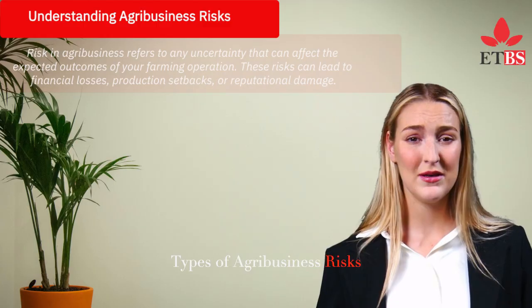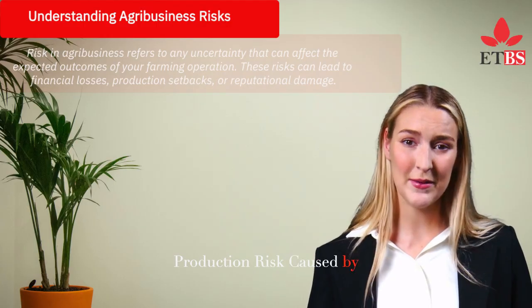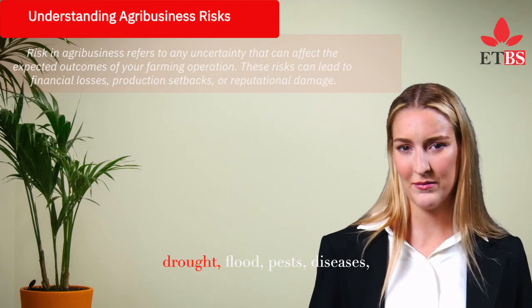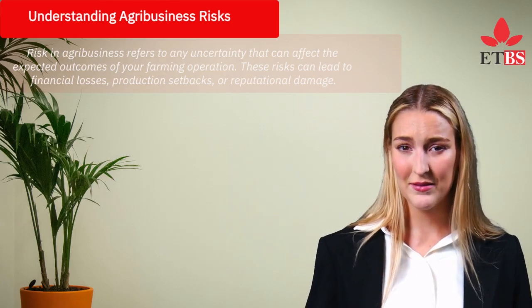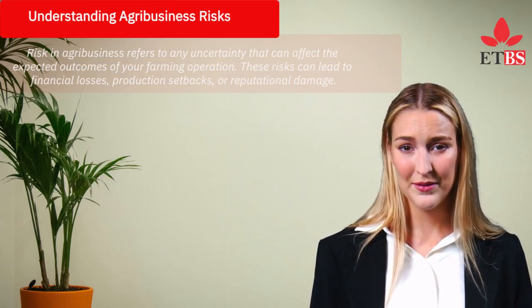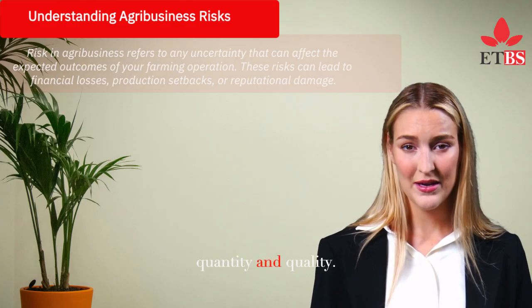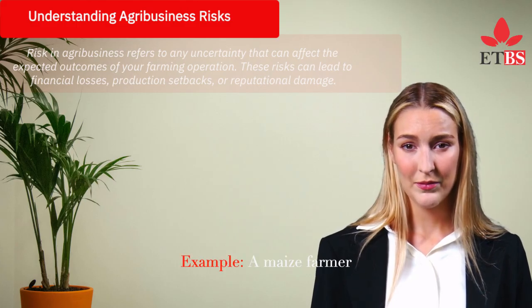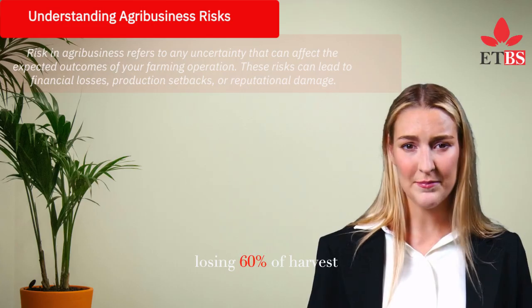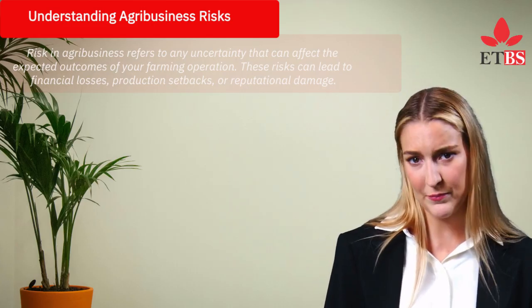Types of agribusiness risks. Production risk, caused by natural elements such as drought, flood, pests, diseases, fire, or poor seed quality. These risks threaten yield quantity and quality. Example: a maize farmer losing 60% of harvest to armyworms.